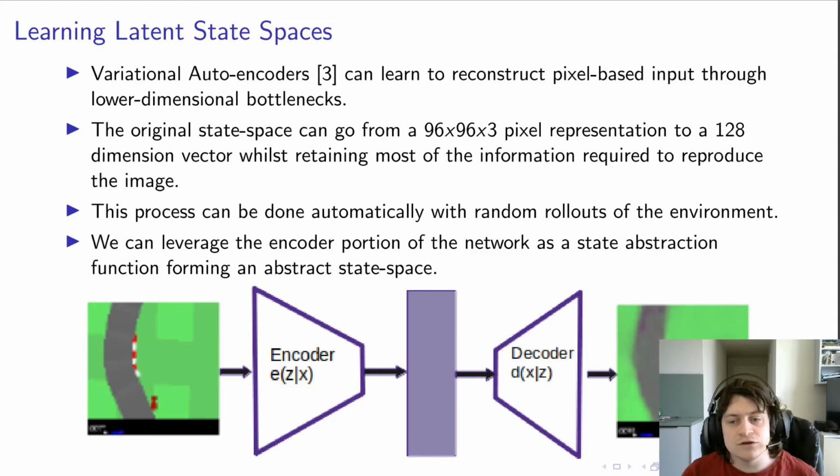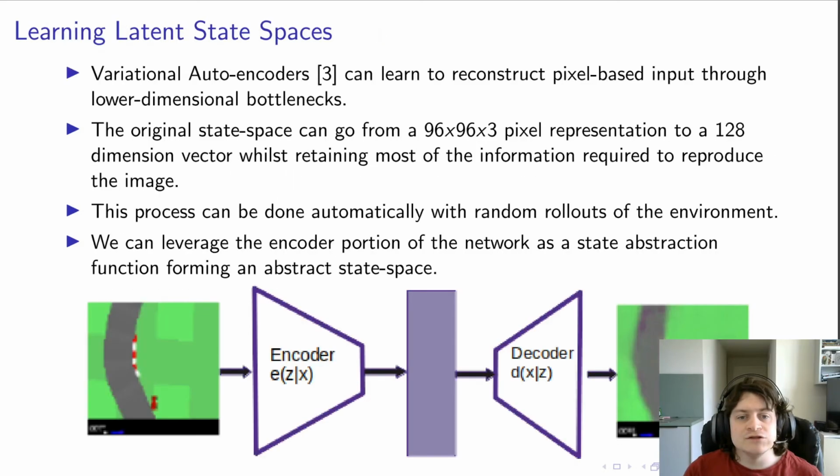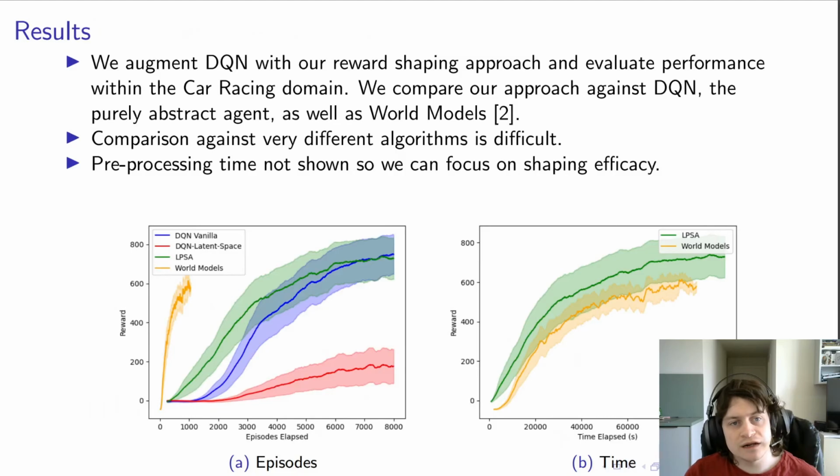From there, we can learn using DQN, say, or any algorithm really, to associate pairs of abstract states and actions with abstract state values, and then use these for the reward shaping as outlined here. So in our experiments, we augment DQN with our reward shaping based approach, and we evaluate the performance within our modified car racing domain.